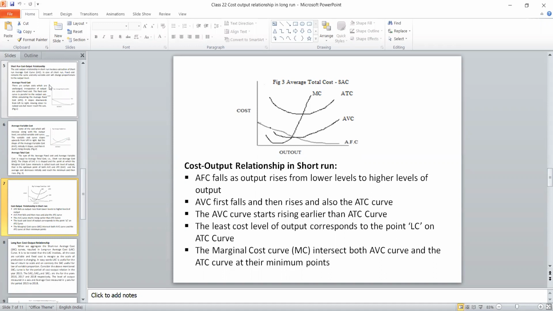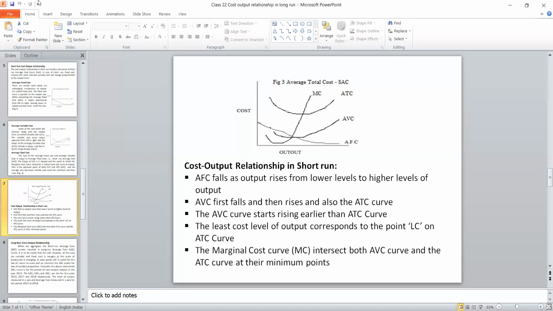The third implication is the average variable cost starts rising earlier than ATC. See, because MC cuts the AVC earlier and then ATC later. That is why AVC starts moving upwards earlier. Then the fourth implication is the least cost level of output corresponding to that value will be intersected. If you see, the MC is intersecting the ATC at the lowest point, that point is considered to be the optimum point. So finally, we should say about the MC, the marginal cost curve intersects AVC curve and ATC curve at the minimum point. So these 5 implications, keep it in mind.